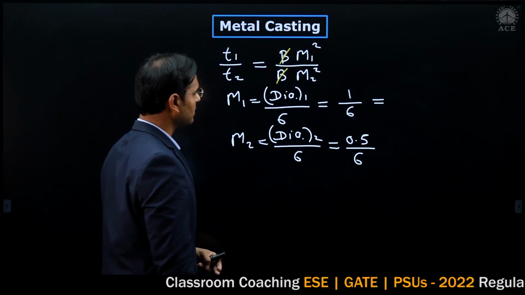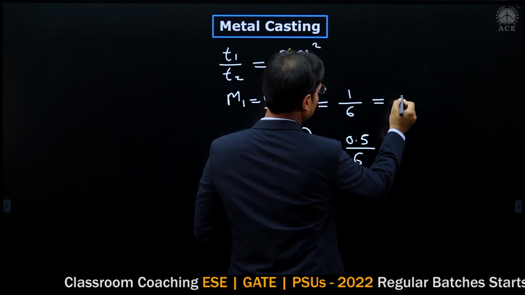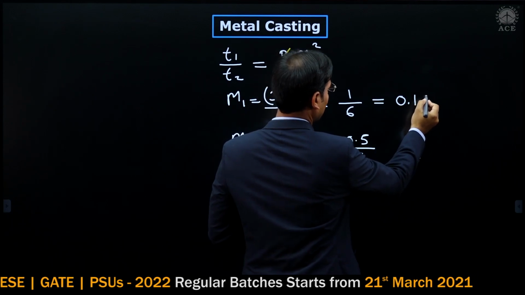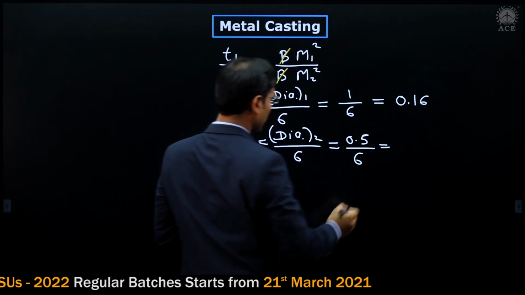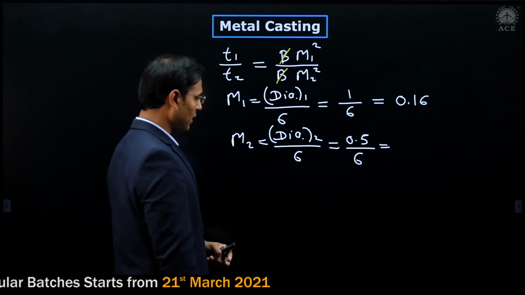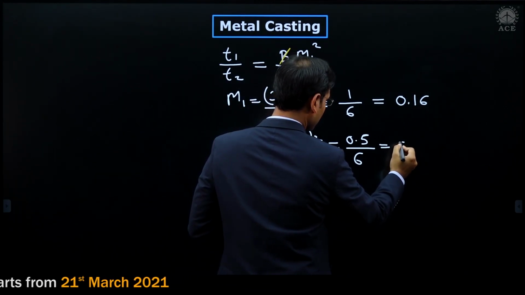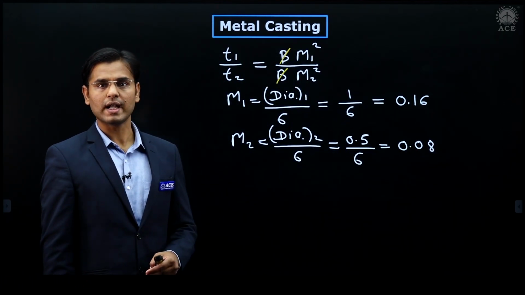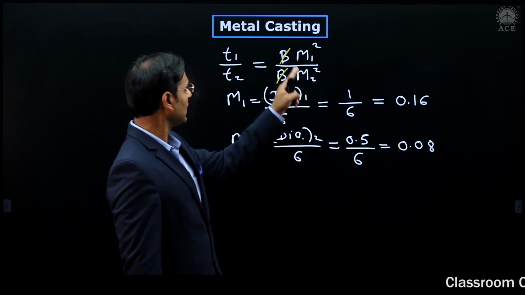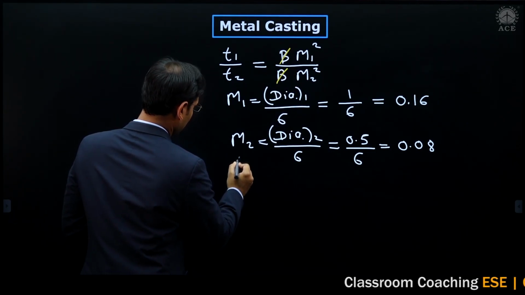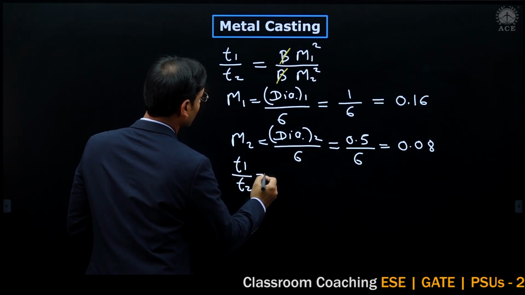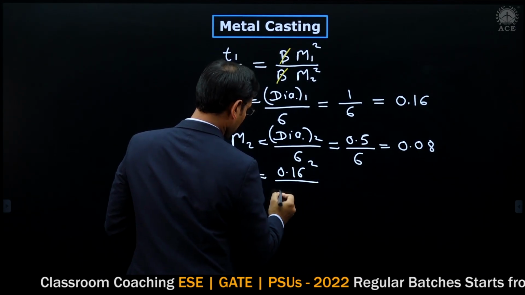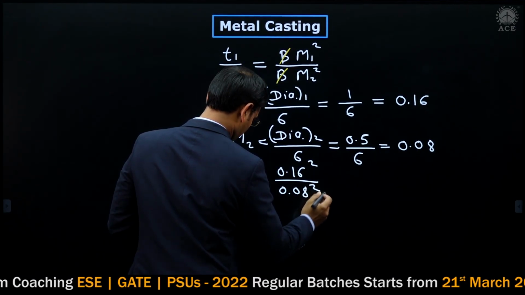Now calculate the values. 1 by 6 is equal to 0.166, and here 0.5 divided by 6 is equal to 0.08. This is the value of M1 and M2, correct? Now I am putting those values here. Then T1 by T2 is equal to M1 square, that is 0.16 square, divided by 0.08 square.